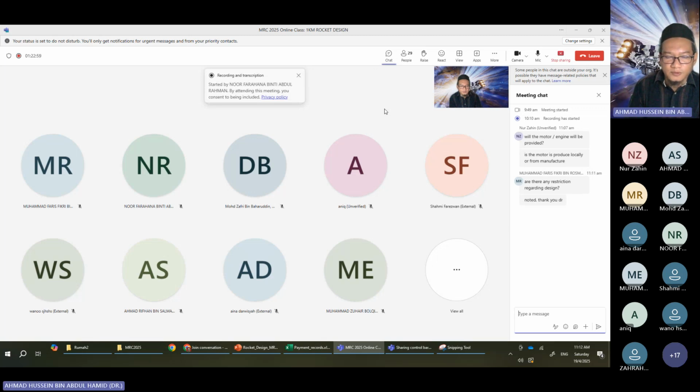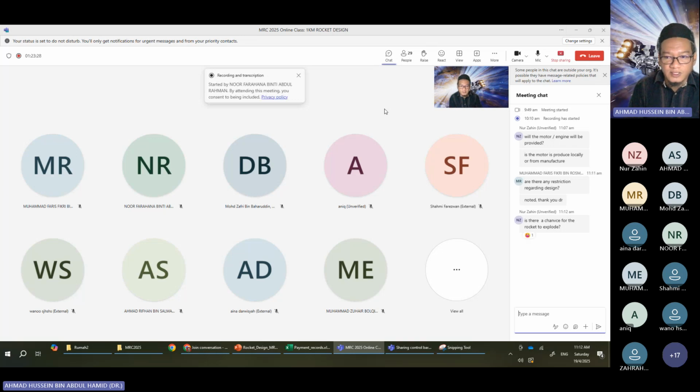Is there a chance for the rocket to explode? Yes, there is always a chance, but we have improved the design from the previous year. We increased the safety margin of the rocket to reduce the chances of explosion, or in rocketry we call it catastrophic failure. There are a few things that we have to consider.